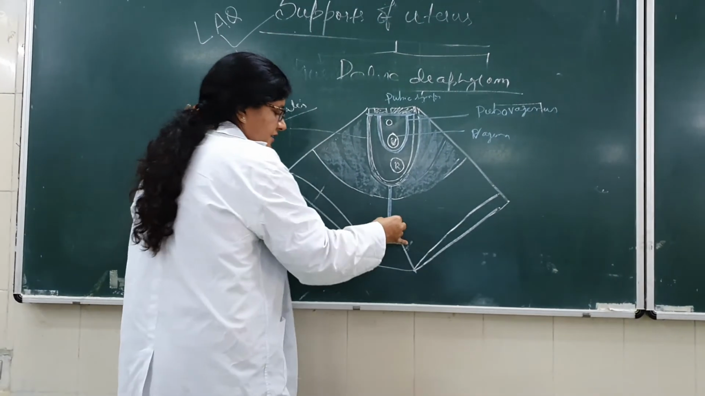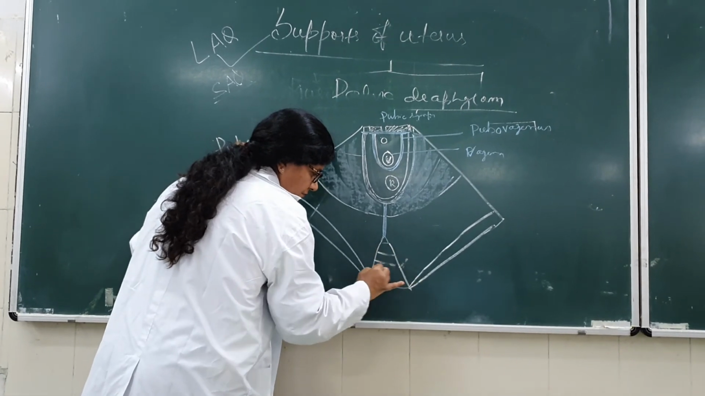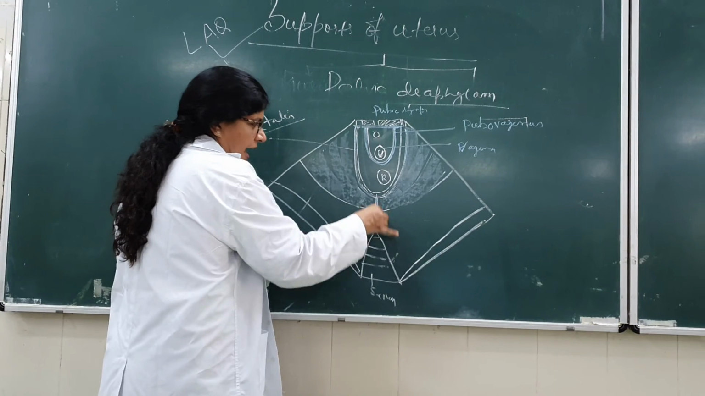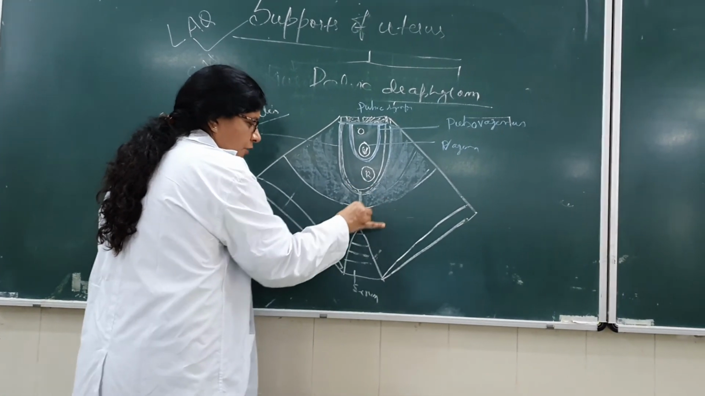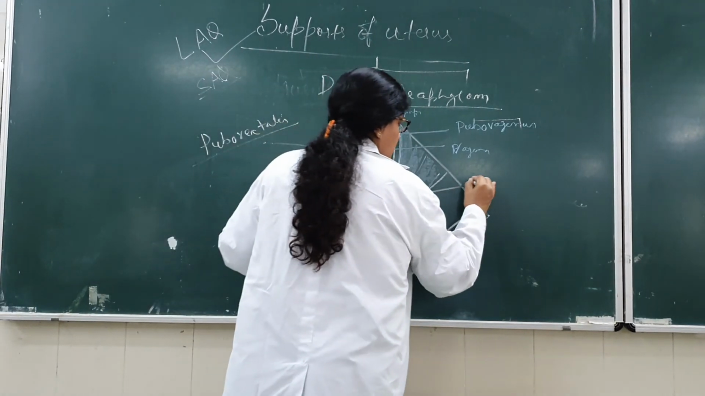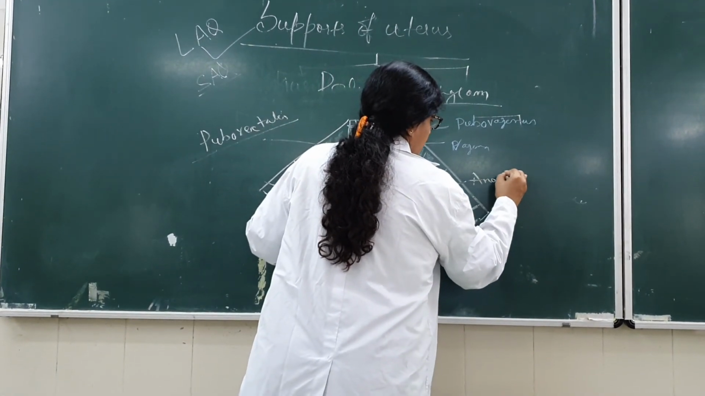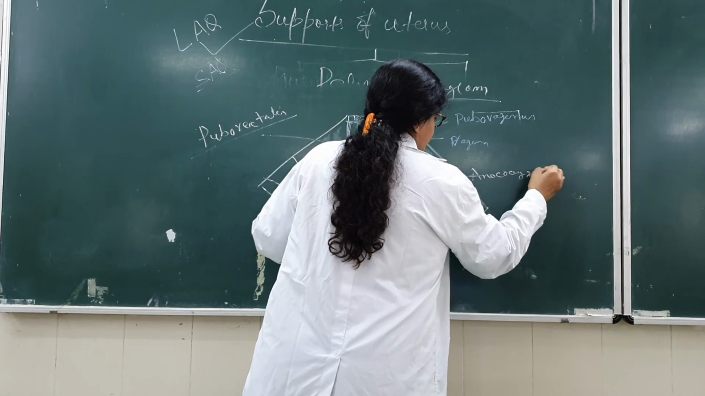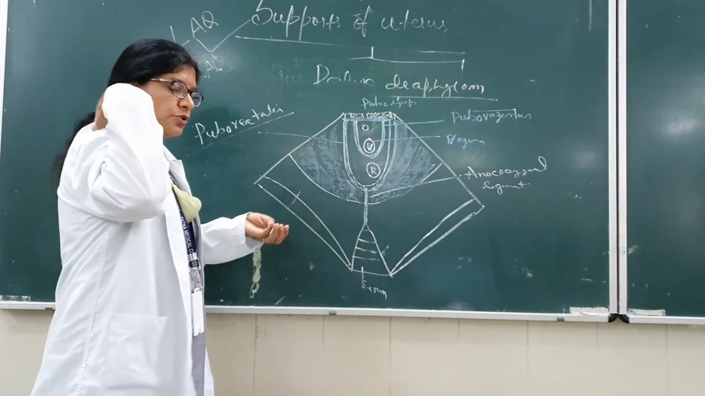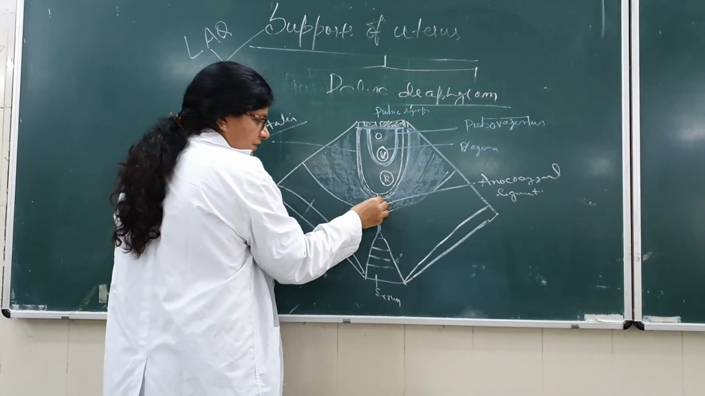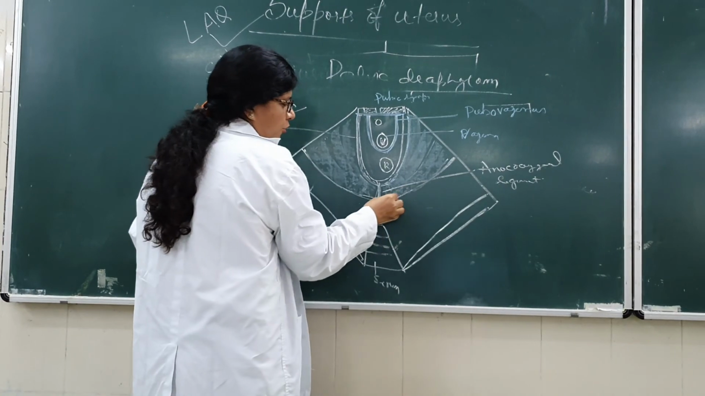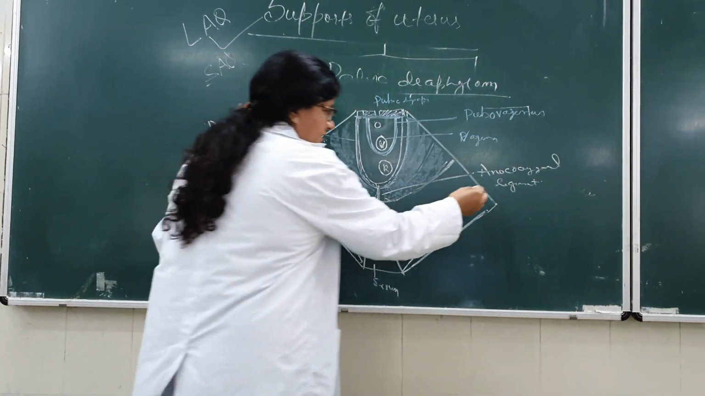Then this is the sacrum. In between the sacrum and the anus there is a ligament, a tendon-like thickening, that is known as the anococcygeal ligament. Okay. This is the muscle, the upper fan-shaped muscle. This is your pubococcygeus muscle, and this is